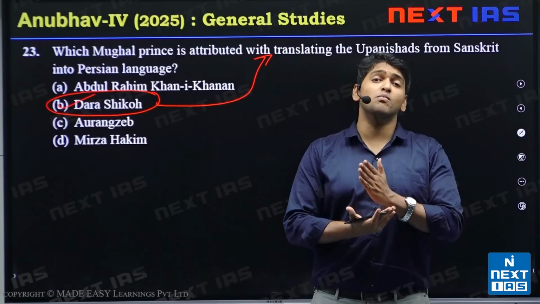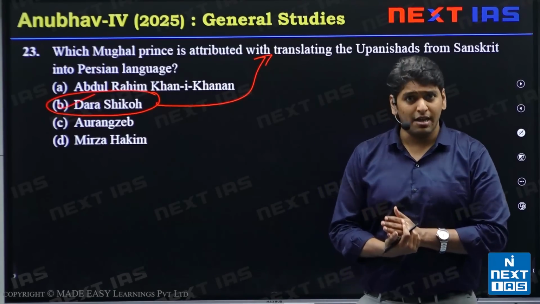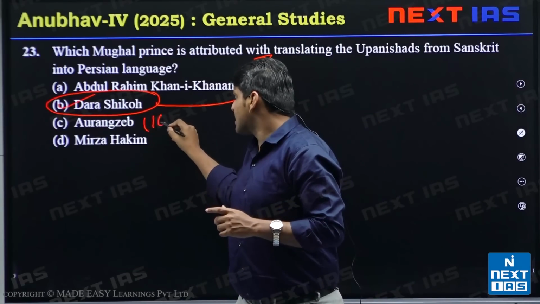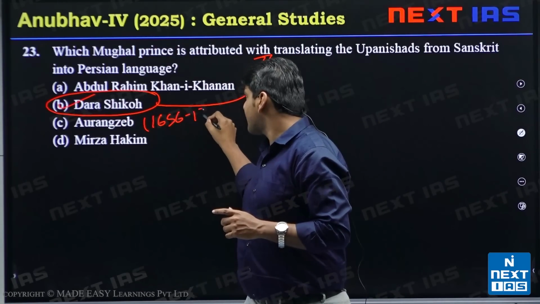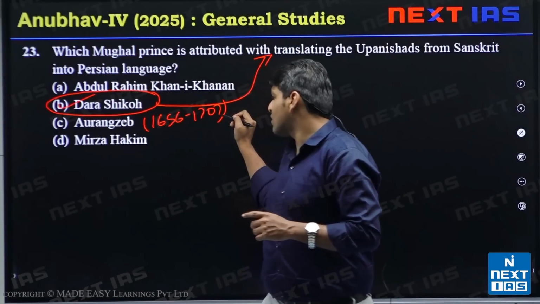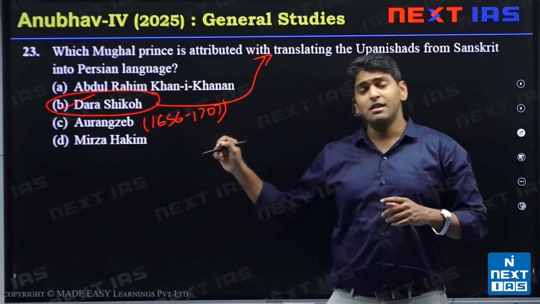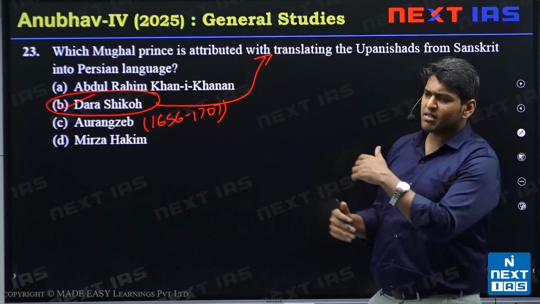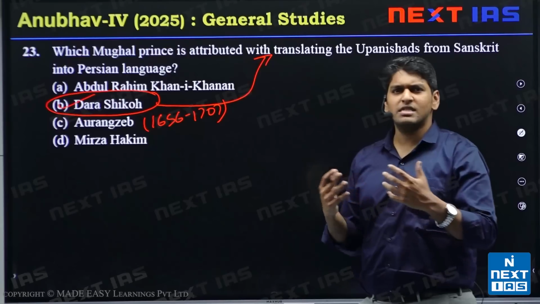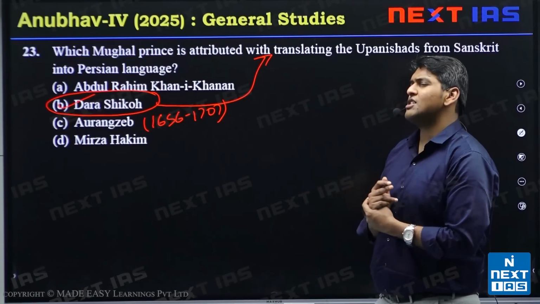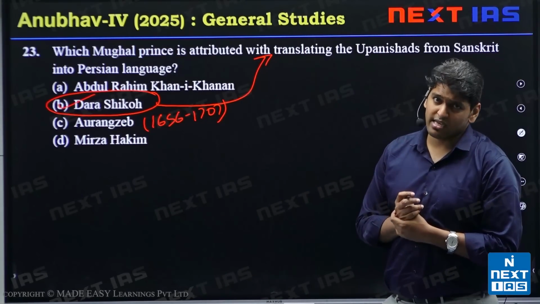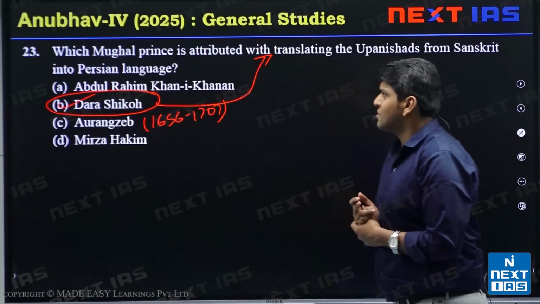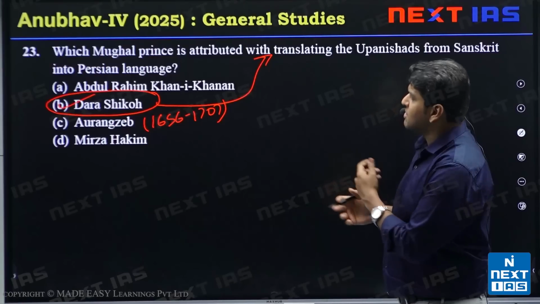Aurangzeb, who ruled between 1658 and 1707, sat on the most powerful empire of that time, and by his end, it was starting to crumble. Later Mughals could not save it. So it is said that had Dara Shikoh been the successor of Shah Jahan, there might have been a different outcome. So next we talk about other options.